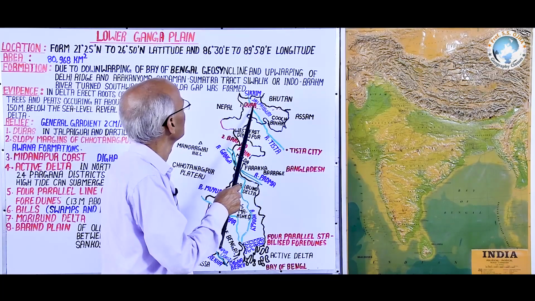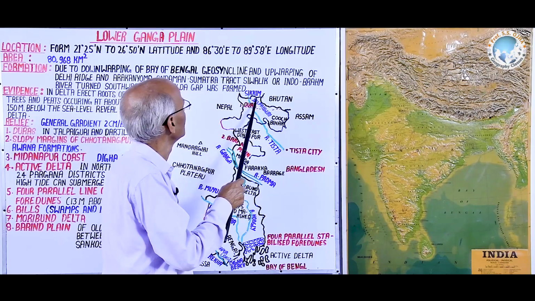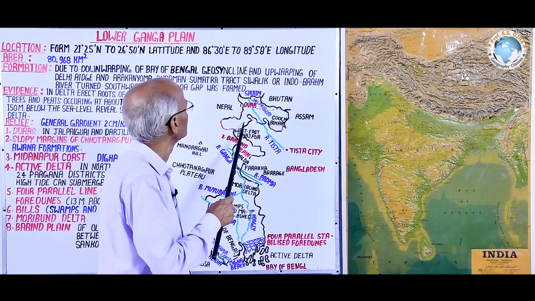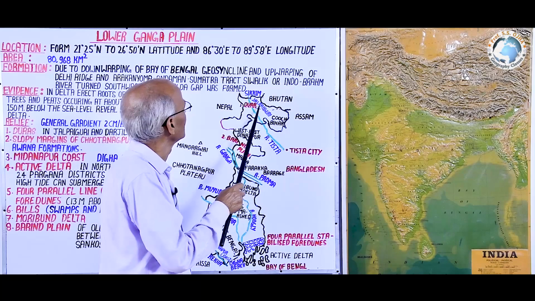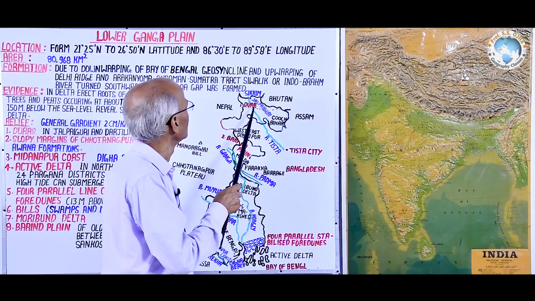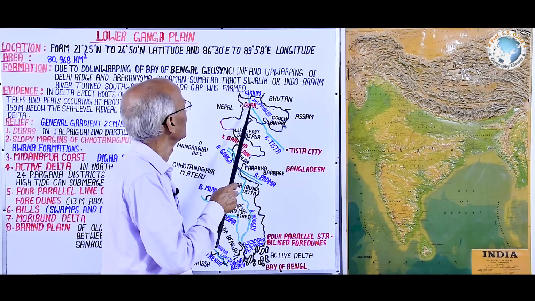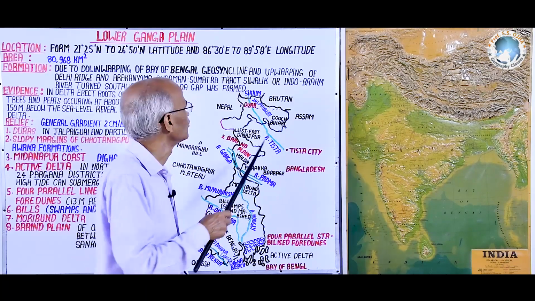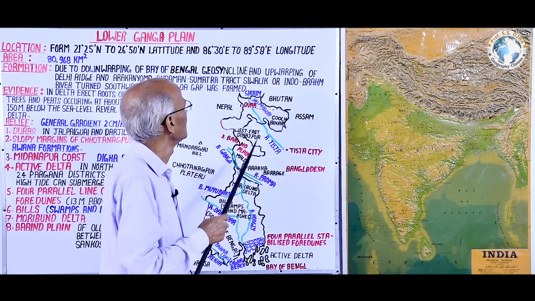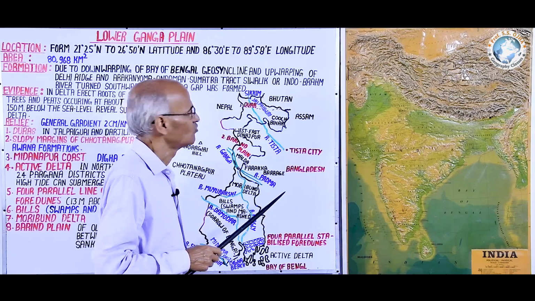of Sikkim, here it is Darjeeling, the northernmost district of West Bengal, and Jalpaiguri and Siliguri are the areas which are located at the foothill of Shivalik, and this foothill is also called Duar.